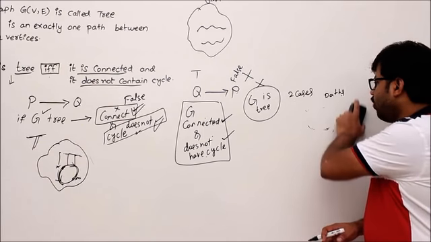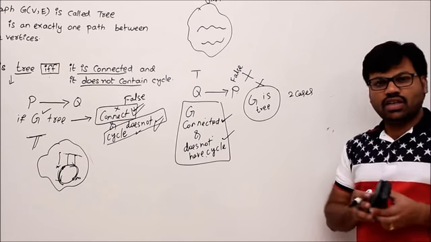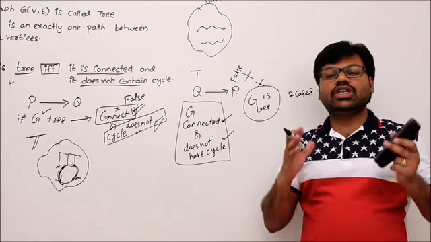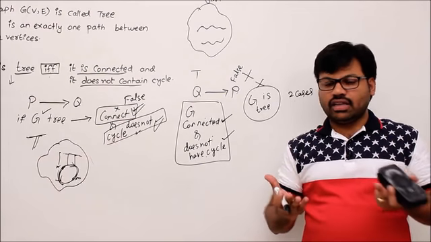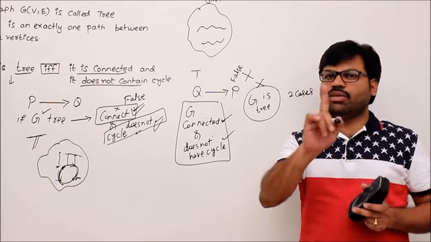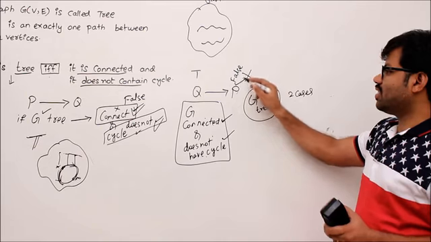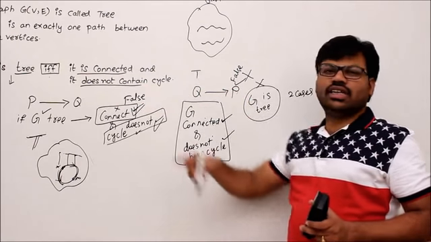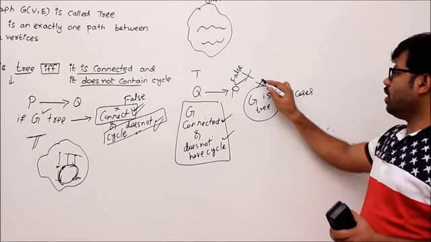So you can't have multiple paths between two vertices. You can't have zero paths. Then definitely the other case is you should have exactly one path. That is what P says, right? What is P? Graph is a tree. That's why your graph definitely should be a tree.